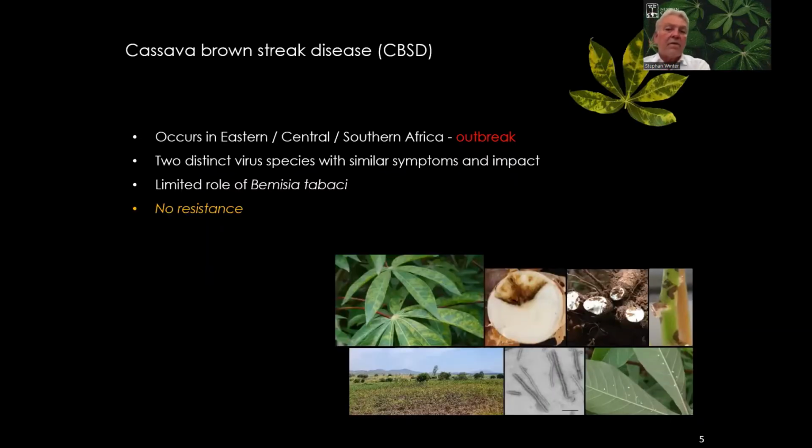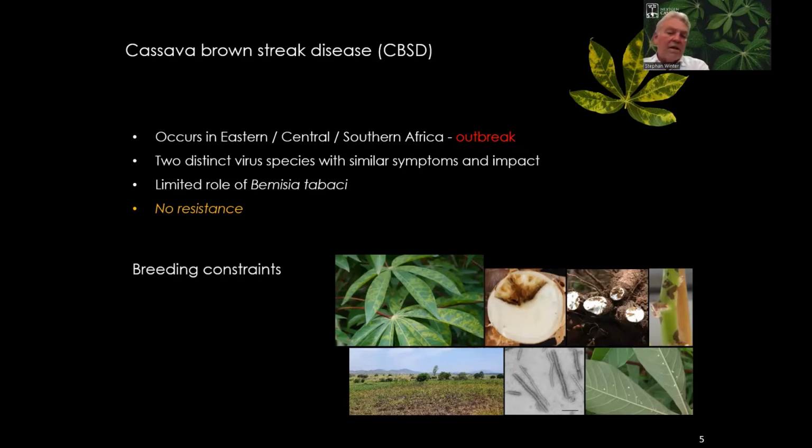In contrast, cassava brown streak disease is an outbreak, a real outbreak. The disease has been long known in the coastal regions of Tanzania and has now spread south and westwards in the continent, and this is mostly by human-assisted spread. We have a very limited role of the vector. This leaves few disease intervention options. However, what we have also seen is that the basis for resistance in African germplasm is enormously limited, if resistance exists at all.